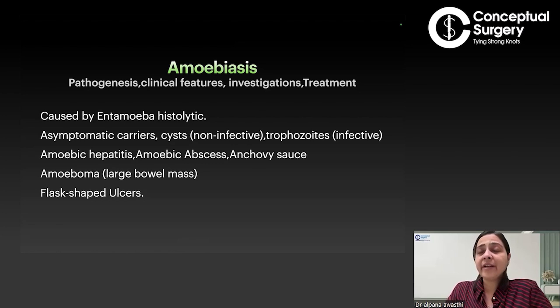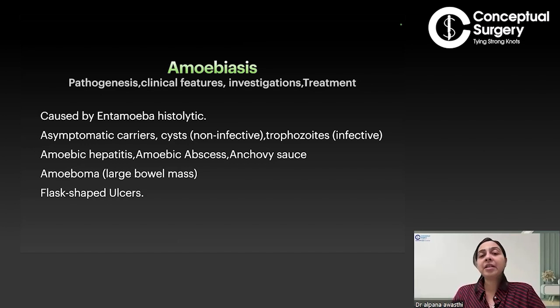Sometimes it is very difficult to differentiate it from a carcinoma, especially in the older population, because the symptoms are the same. You have mucoid, bloody diarrhea, weight loss, loss of appetite.